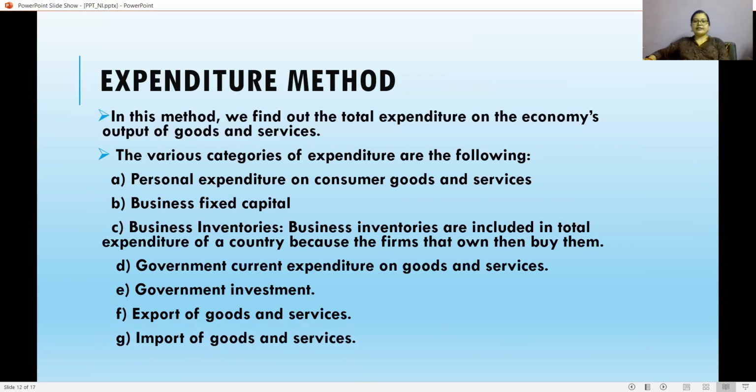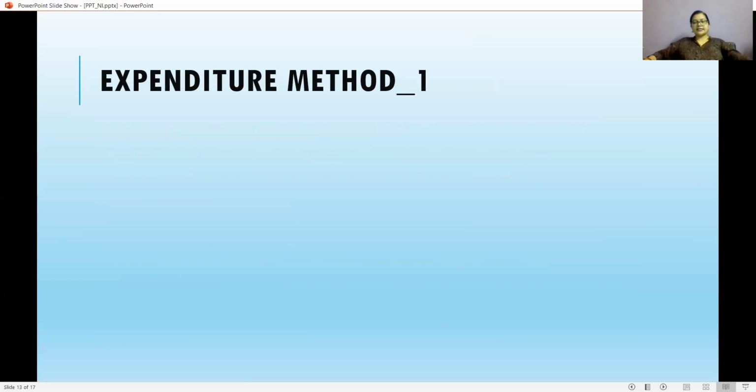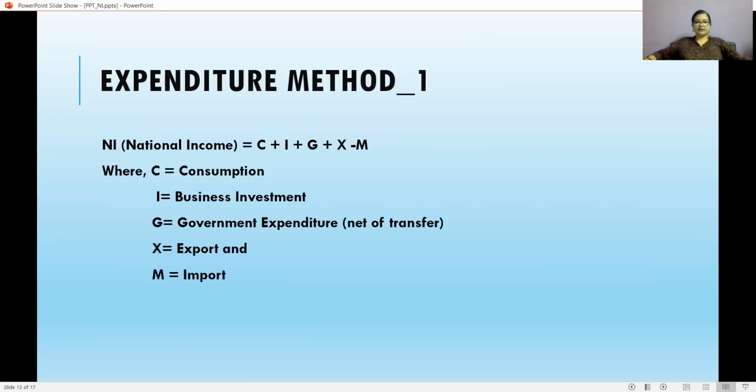These are the various expenditures, and these categories are considered. There are many subcategories under this. I'm not going into the details of those subcategories. Obviously, there are problems with this expenditure method. Before going to the problems, let me tell you the formula for